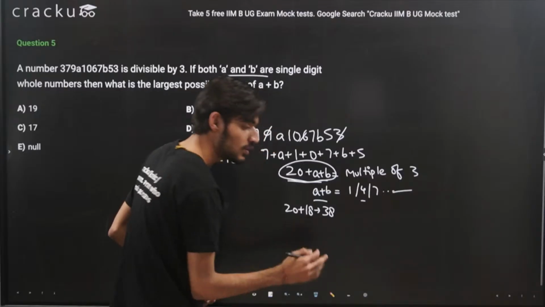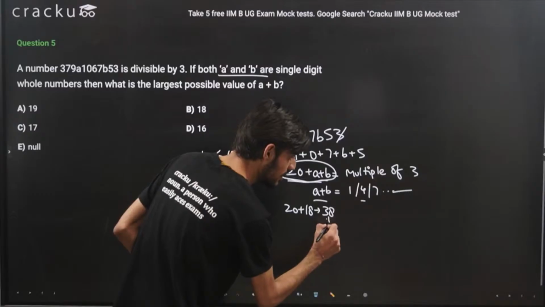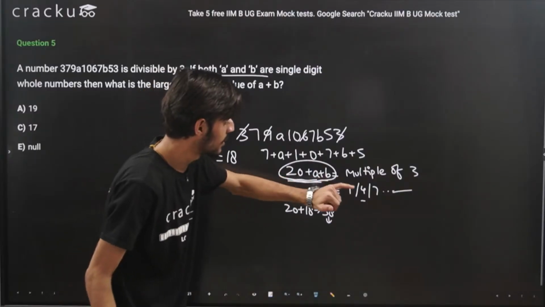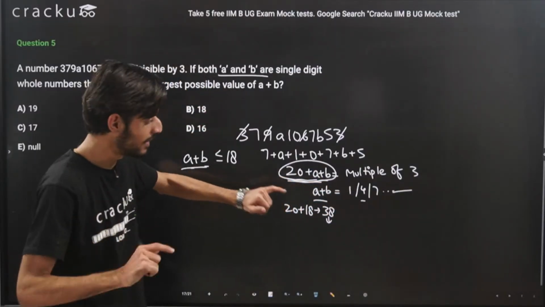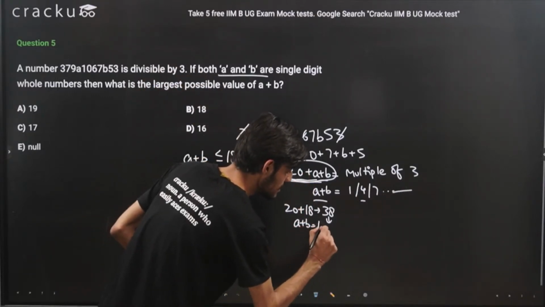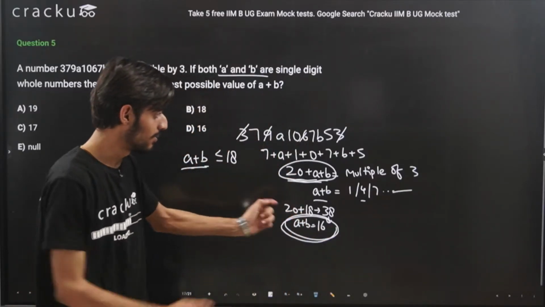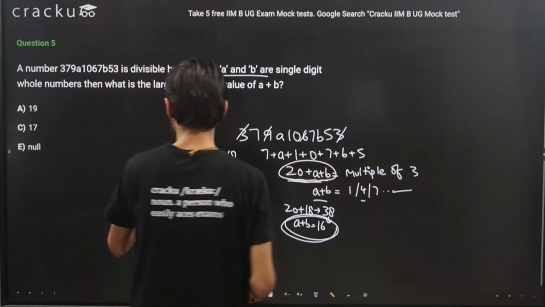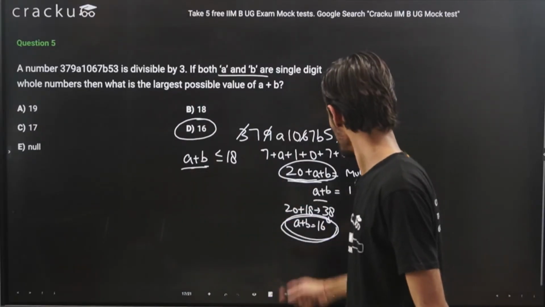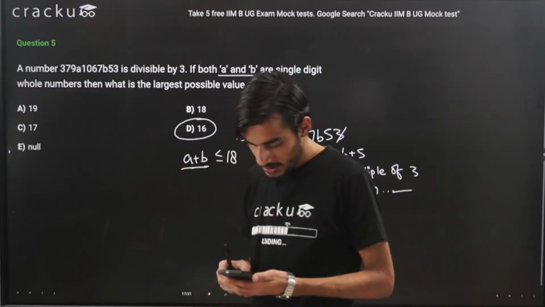The number that is smaller than 38 and divisible by 3 will be 36, right? To make this complete term equal to 36, we will have to take the value of A plus B as 16. So this is the largest value that we can take for A plus B, so that the complete term is divisible by 3. So for this question, the answer will be option D, that is 16. I think this should also be pretty much clear. If you have any doubts, you can ask.